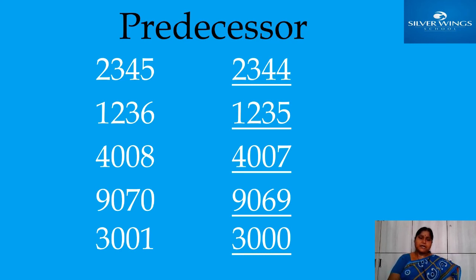Whenever you want to write the predecessor, you just see the ones place. Okay. Remember that if a 0 came in the ones place, you should see the tens and ones place, the 2-digit number. If zeros came in 2 digits also, you should see the 3-digit number, that means hundreds, tens, ones place. If zeros came in 3 places, you should write the number before that thousands place.